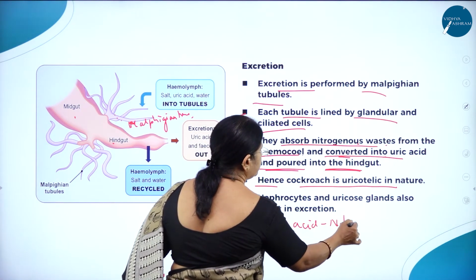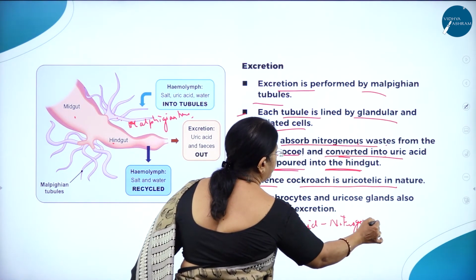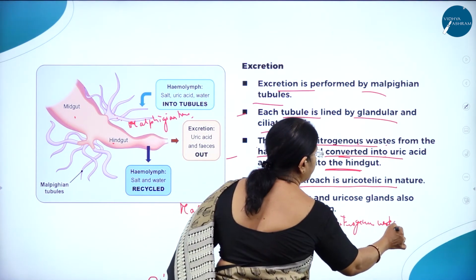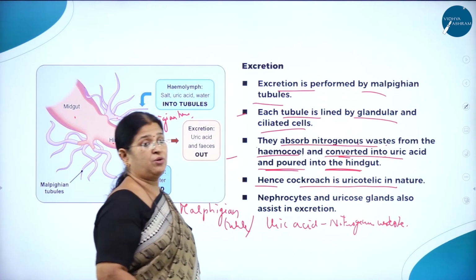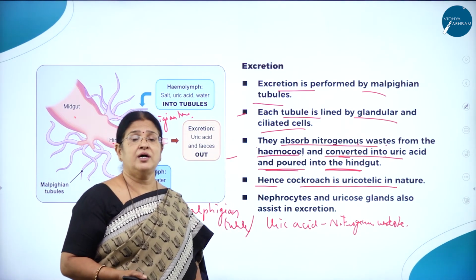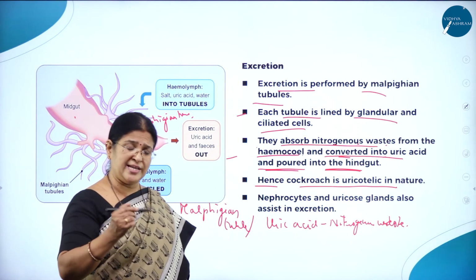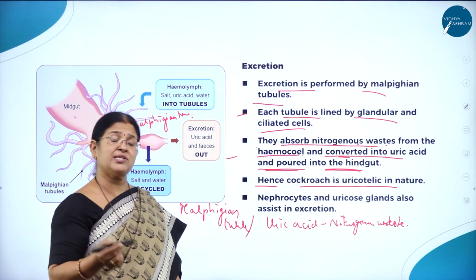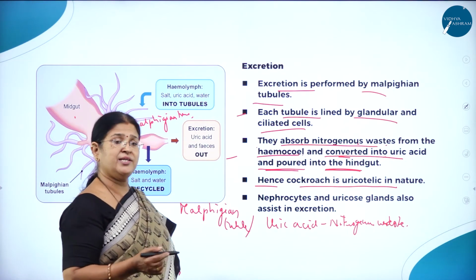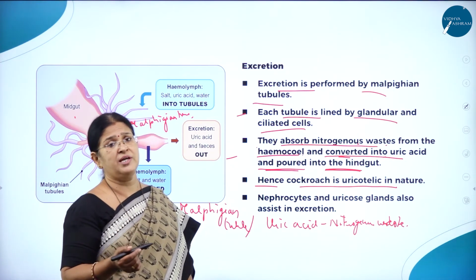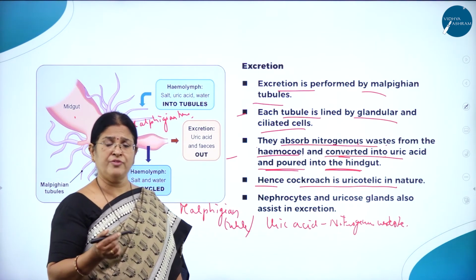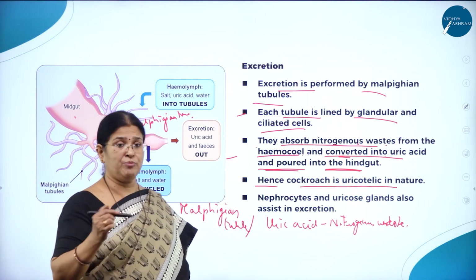Aquatic animals will eliminate what? Ammonia. As we know, ammonia is highly toxic, poisonous, and easily soluble in water. Urea is less toxic. Uric acid is least toxic. So aquatic animals eliminate the nitrogenous waste in the form of ammonia.